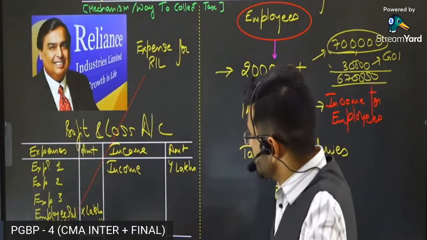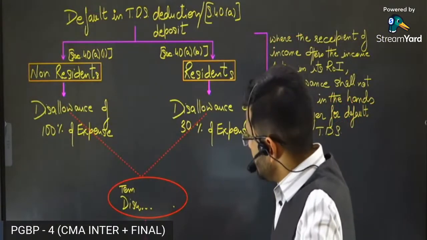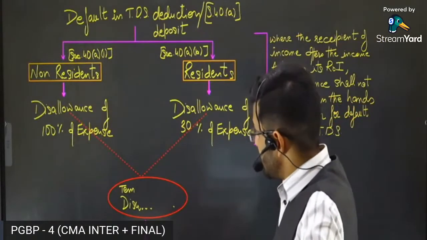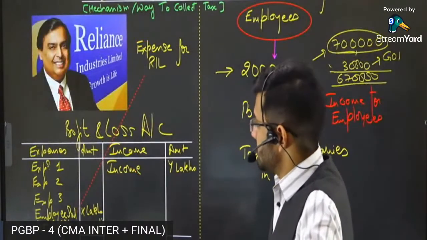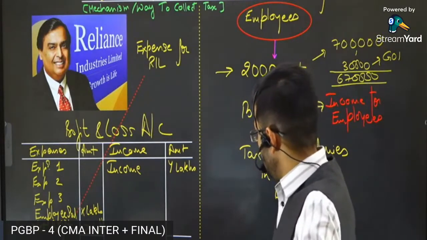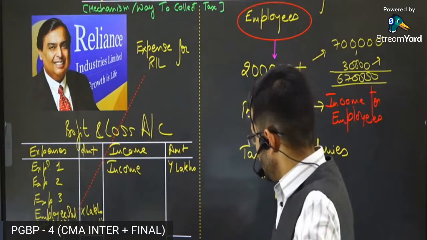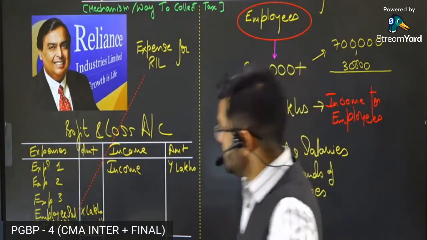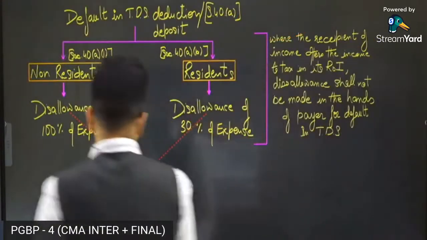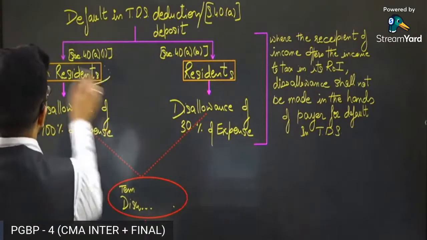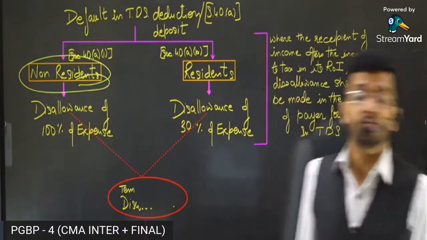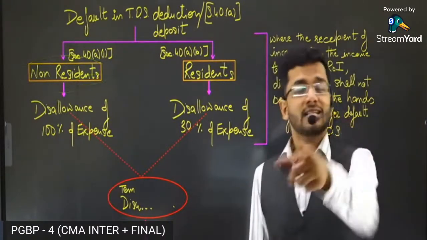Sir, why is it so that in case of non-resident the disallowance is 100%, and in case of resident the disallowance is 30%? There's a mismatch over here. We are unable to understand why this disallowance is there. So guys, this disallowance is there because in case of non-residents, it's difficult to recover taxes, as the non-resident might go back to their respective countries. So it's difficult to recover taxes from them.